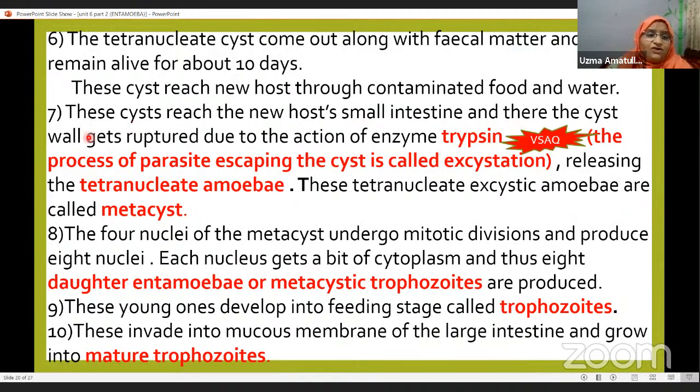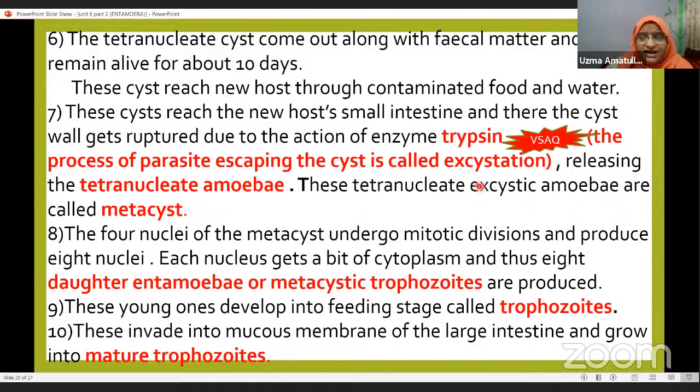There the cyst wall gets ruptured due to the action of the enzyme trypsin. The trypsin will digest it and dissolve the cyst wall. The process of the parasite escaping the cyst is called excystation. Very important, a very short answer for your exam. What is excystation? The process of the parasite escaping the cyst is called excystation. Now, releasing the tetranucleate amoebae.